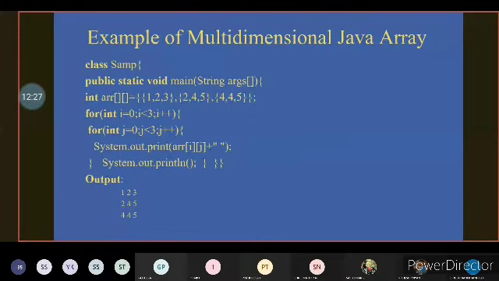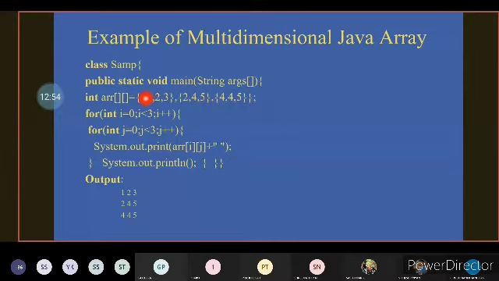The next one is how to access a multidimensional array in Java. Here again, class samp and public static void main. Here we have a two-dimensional array arr[][] equal to, and we have two subscripts, and we are storing 3 cross 3 values.